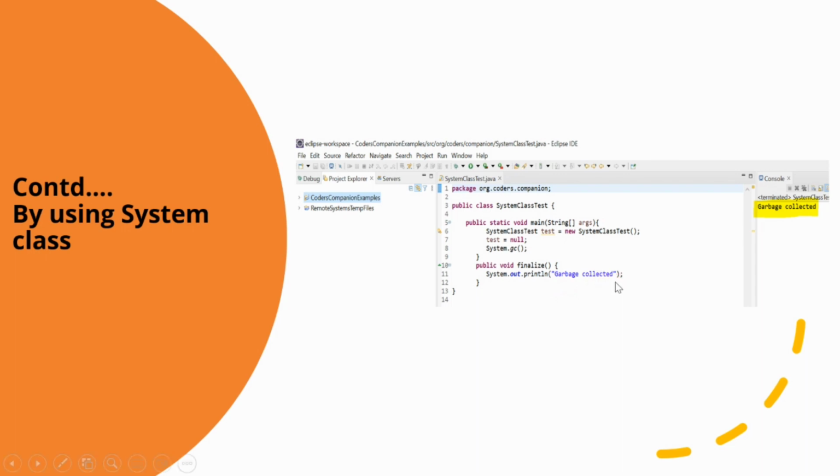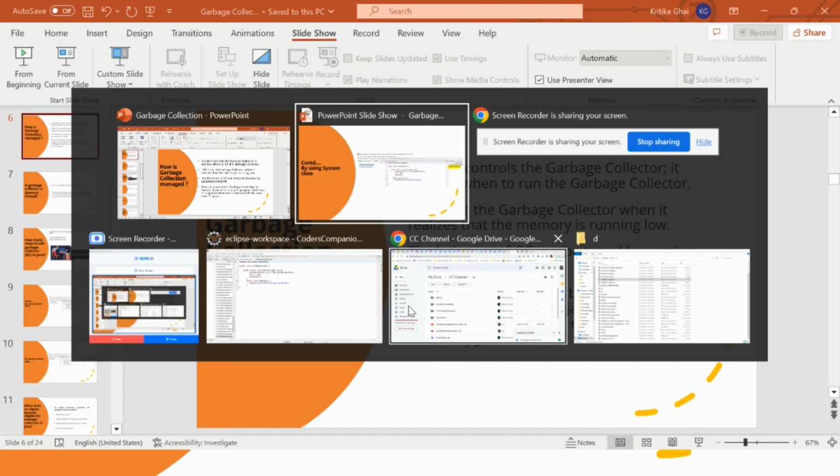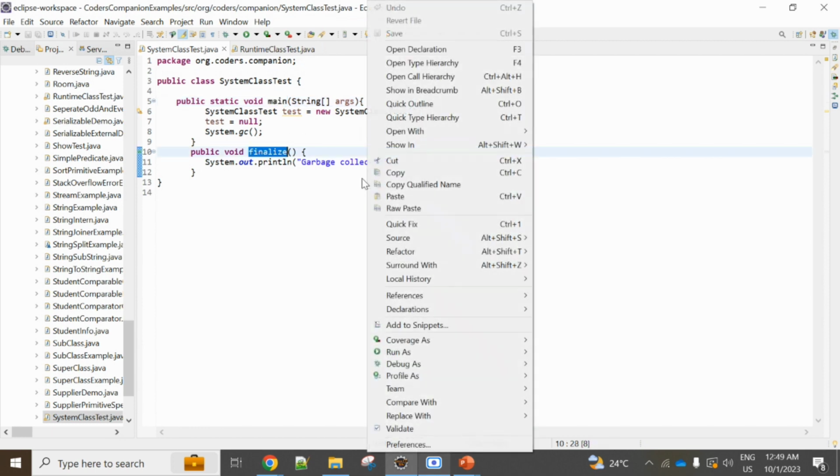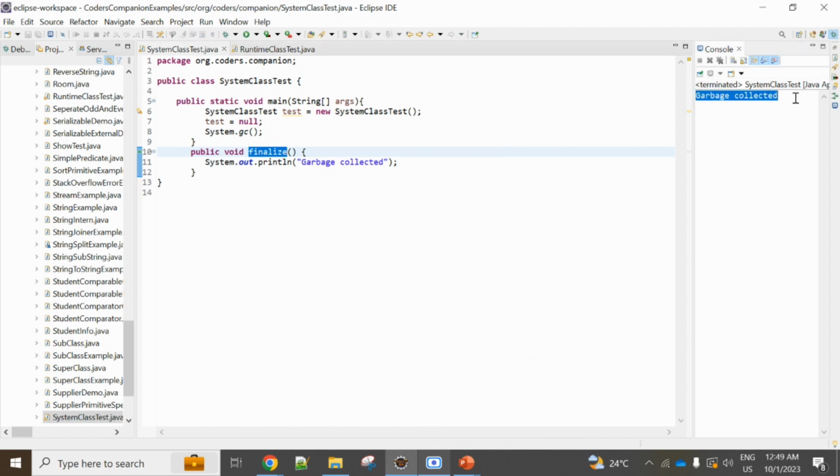If I quickly go to the code, you can see that I have created this class with the main method and the finalize method. If I run this code, it gives me the output "garbage collected".